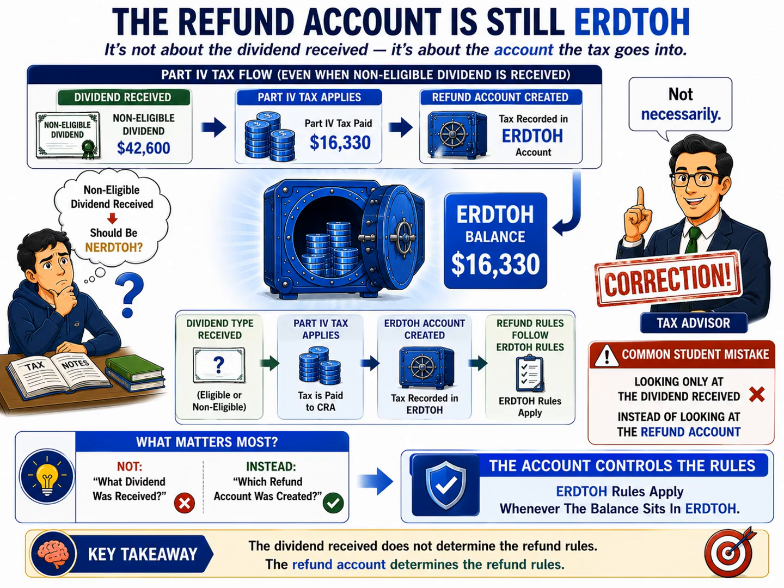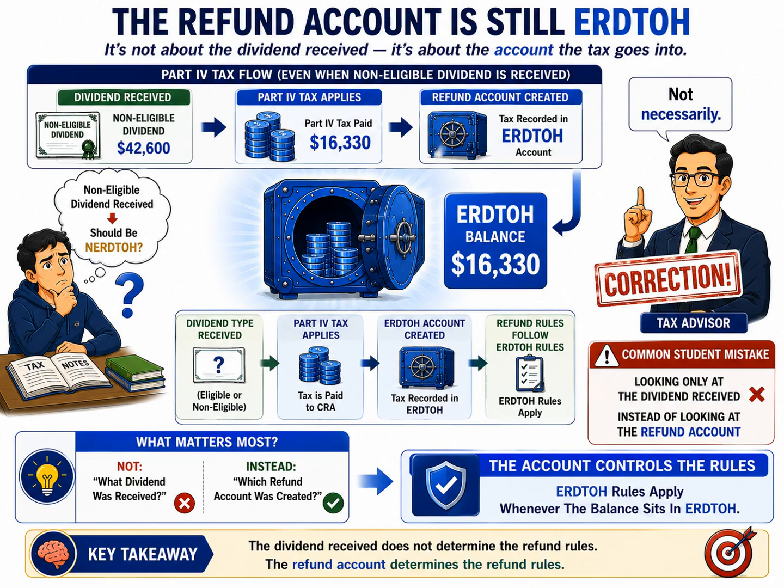The key takeaway from this slide is simple. The account controls the rules. Whenever the refundable tax balance sits in ERDTOH, the ERDTOH refund rules apply. It doesn't matter whether the original dividend received was eligible or non-eligible. What matters is the refund account, where the tax ultimately ends up.